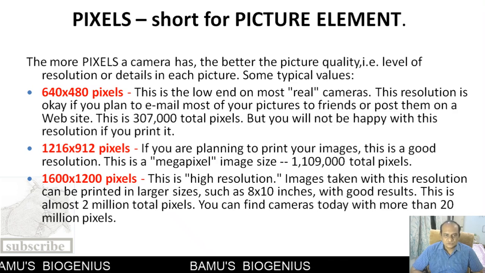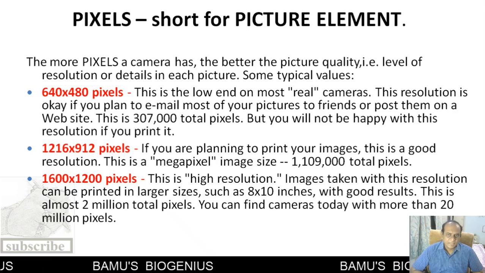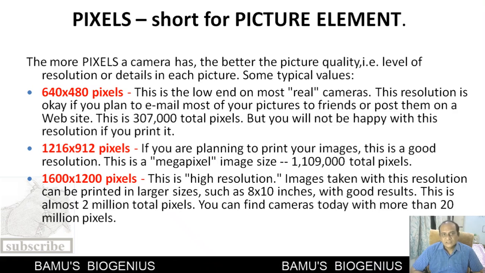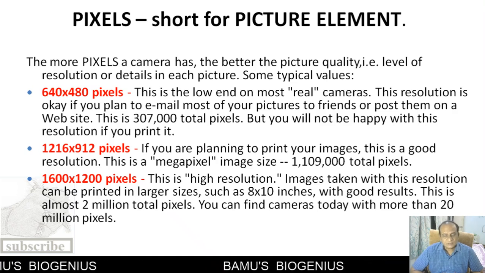This is almost 2 million total pixels. You can find cameras today with more than 20 million pixels, or 20 megapixels. So this is how picture elements decide the quality of a particular photograph.